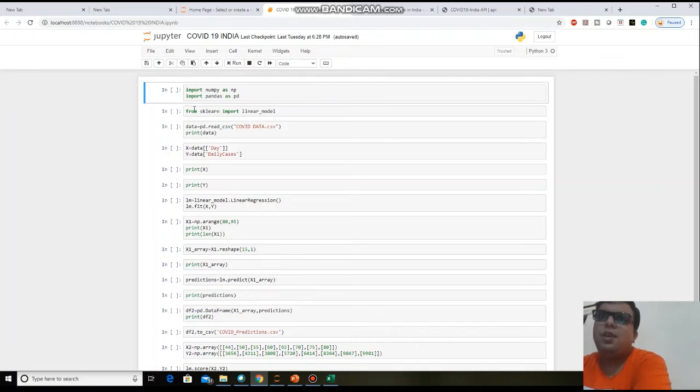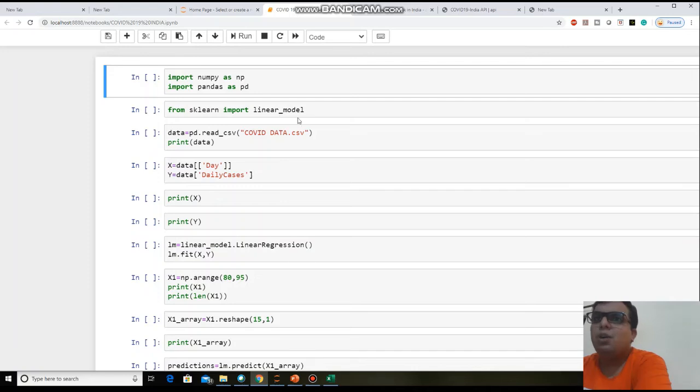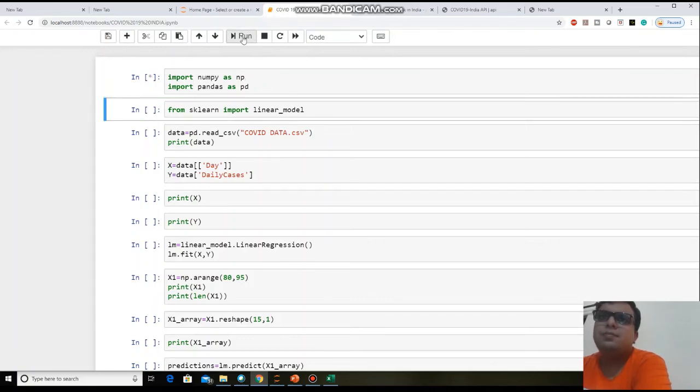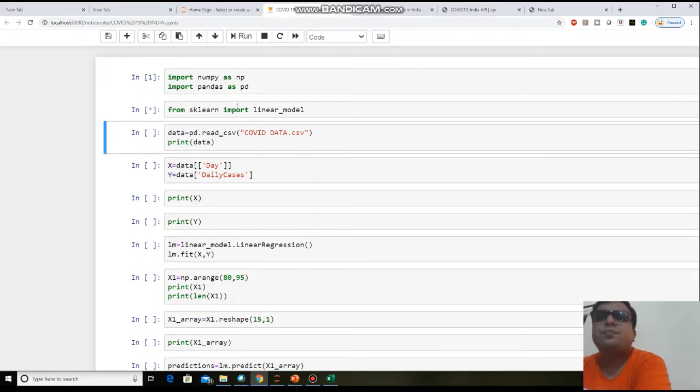And for the machine learning model, we import the sklearn library. Scikit-learn is a very famous library for machine learning. So you import sklearn also. From sklearn, here I am importing linear model, because we are using an approach of linear regression. That's why we need to import linear model in our code. So let's run these lines. The first time it will take time to run these two lines. Next, run this line also.